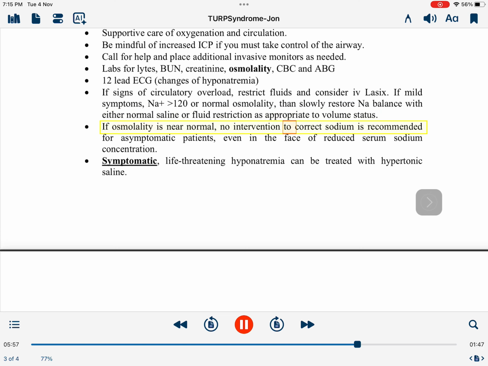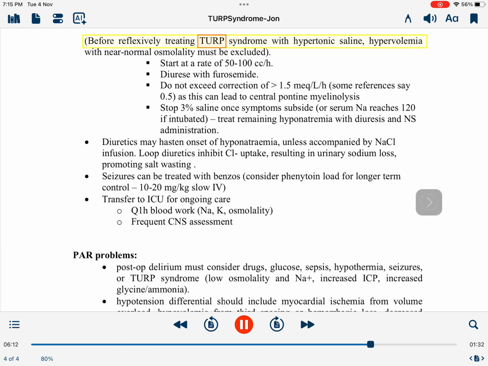No intervention to correct sodium is recommended for asymptomatic patients, even in the face of reduced serum sodium concentration. Symptomatic, life-threatening hyponatremia can be treated with hypertonic saline. Before reflexively treating TURP syndrome with hypertonic saline, hypervolemia with near-normal osmolality must be excluded. Start at a rate of 50-100 cc/hr.